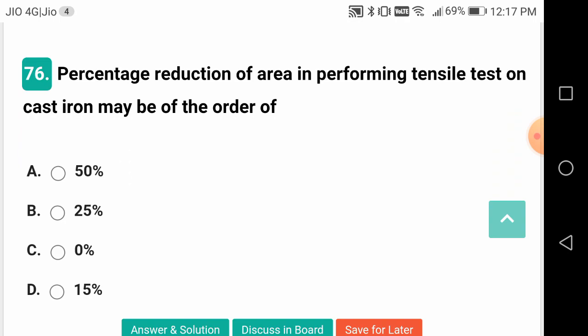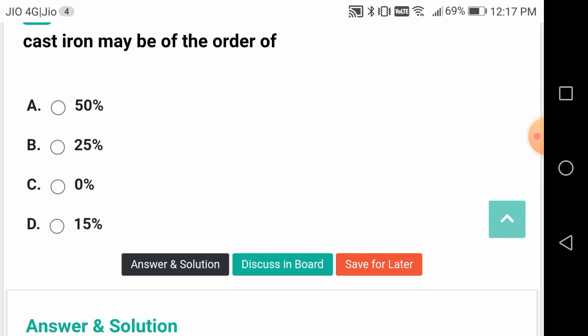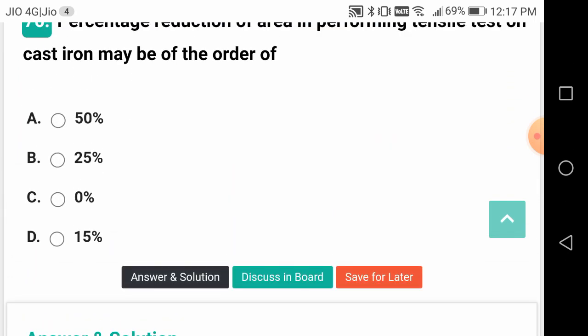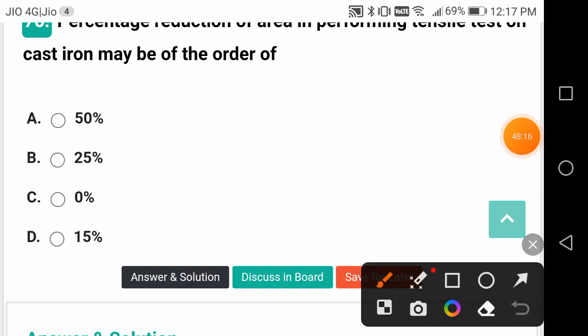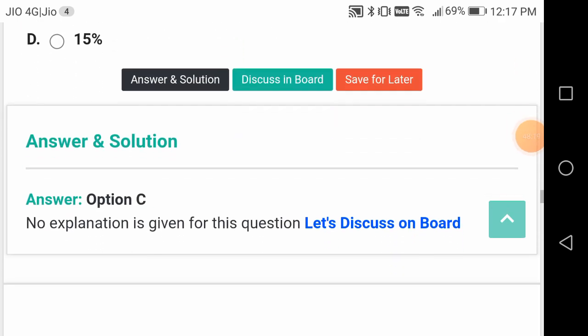Percentage reduction in area for a tensile test on cast iron may be of the order of, once again, zero, friends. This is zero. Just remember this. Negligible, zero, both are the same.